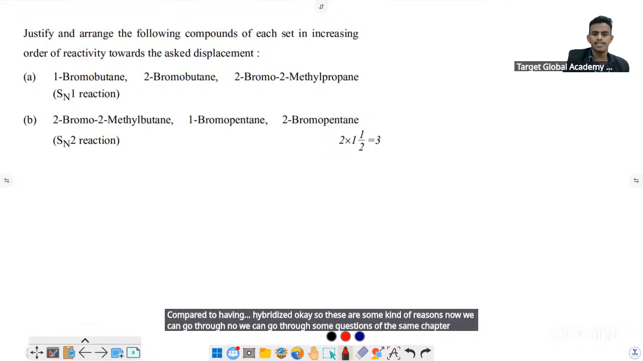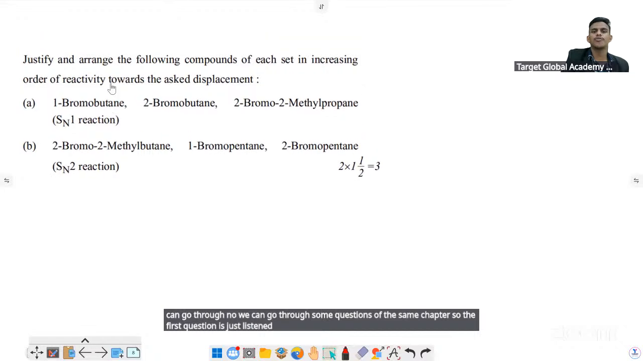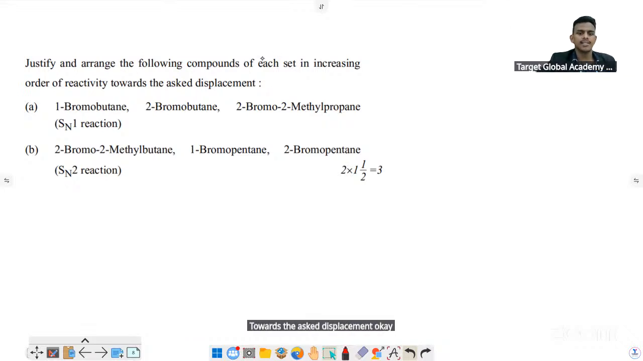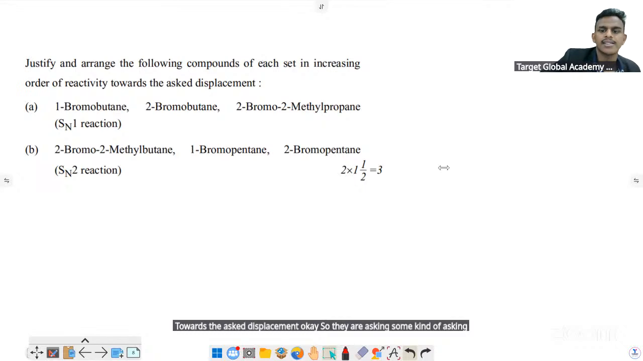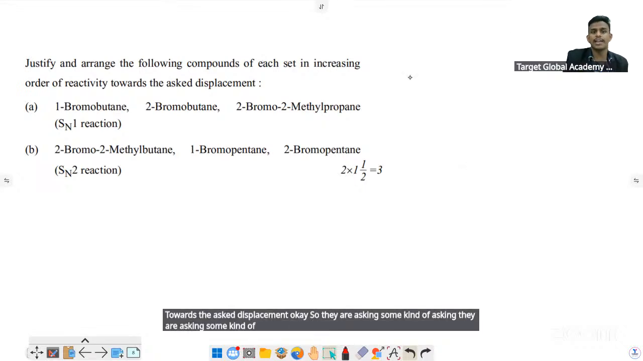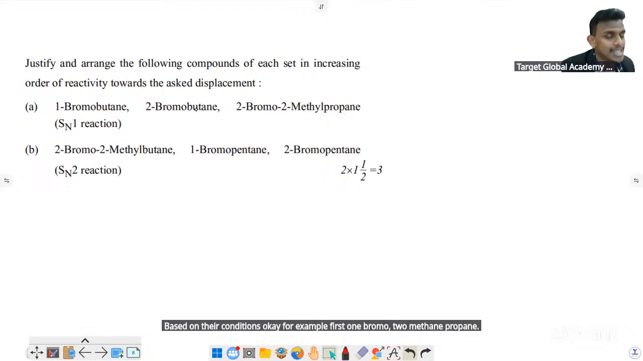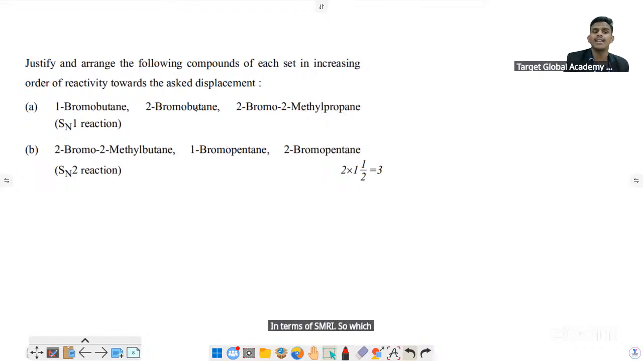So the first question, just listen. Justify and arrange the following compounds of each set in increasing order of reactivity towards the asked displacement. Okay, so they are asking us to rearrange the compounds based on their conditions. For example, first one: bromobutane, 2-bromo-2-methylpropane in terms of SN1 reaction. So which is more reactive in SN1 reaction?